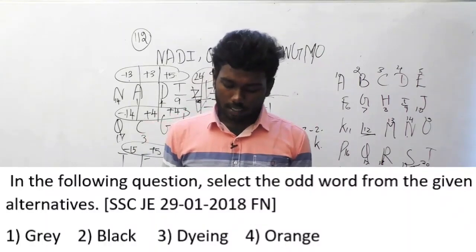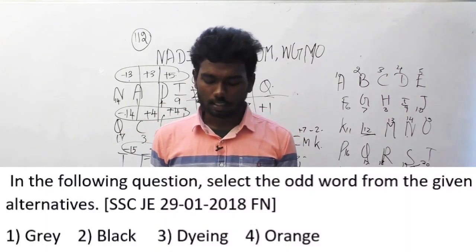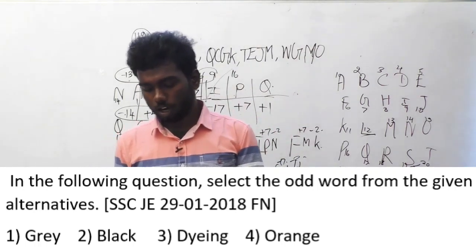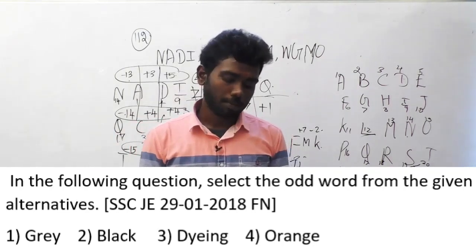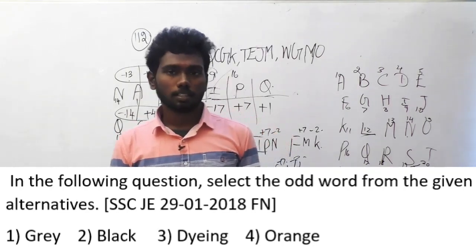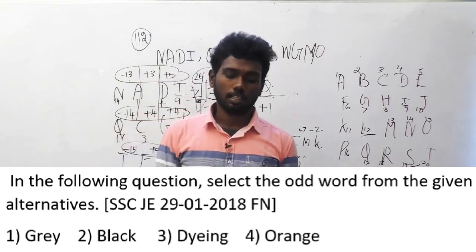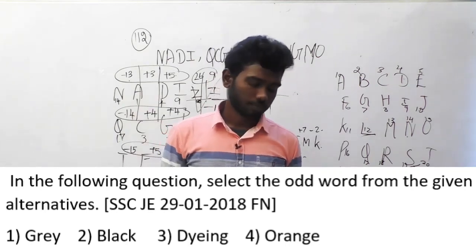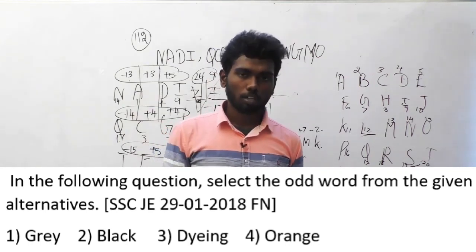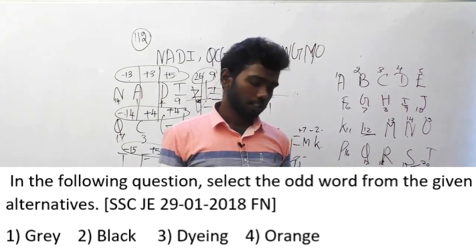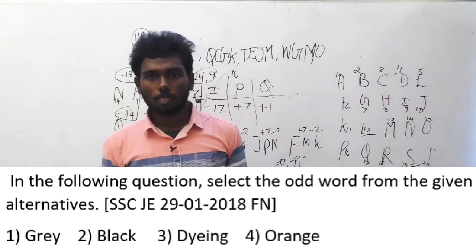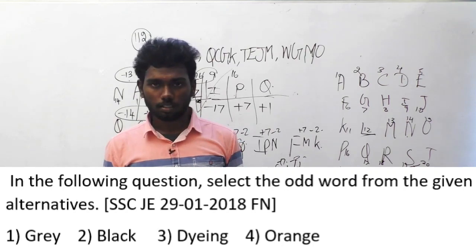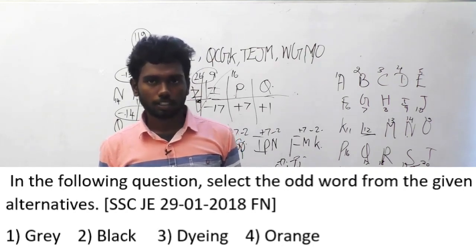In the following question, select the odd word from the given alternatives. This question was asked in the same paper, 29th January 2018 forenoon session. The options are option A grey, option B black, option C dyeing, option D orange. This is based on dyes and colors. Dye means hair dye. The first, second and fourth options are colors of dye, but the third option is dye itself. So it may be the odd option. Can you understand this? I hope so. So can we move to the next question?